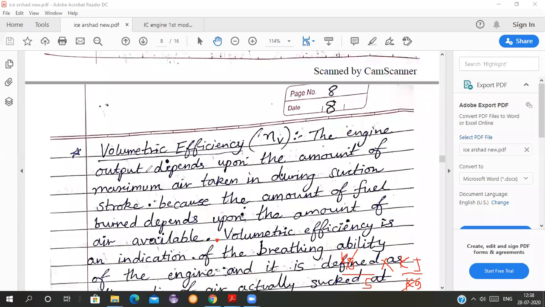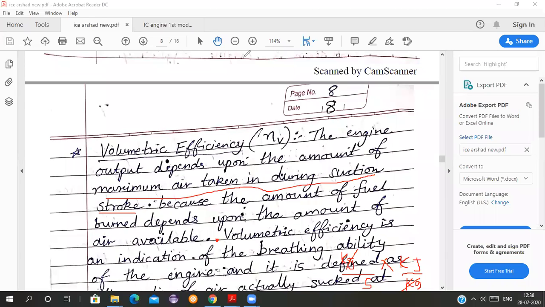The engine output depends upon the amount of maximum air taken in during the suction stroke. This is for both your diesel engine and petrol engine. Volumetric efficiency is just the measure of the amount of air taken inside.